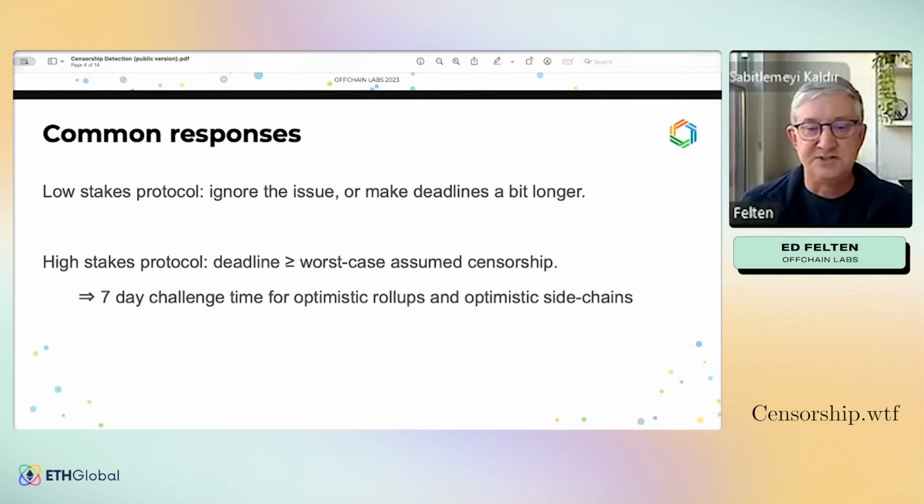Obviously, we would like that to be shorter. But in a protocol like Arbitrum, where an attacker could plausibly steal billions of dollars by carrying out a successful attack of this sort, we really do need to work with the worst case assumed censorship time.